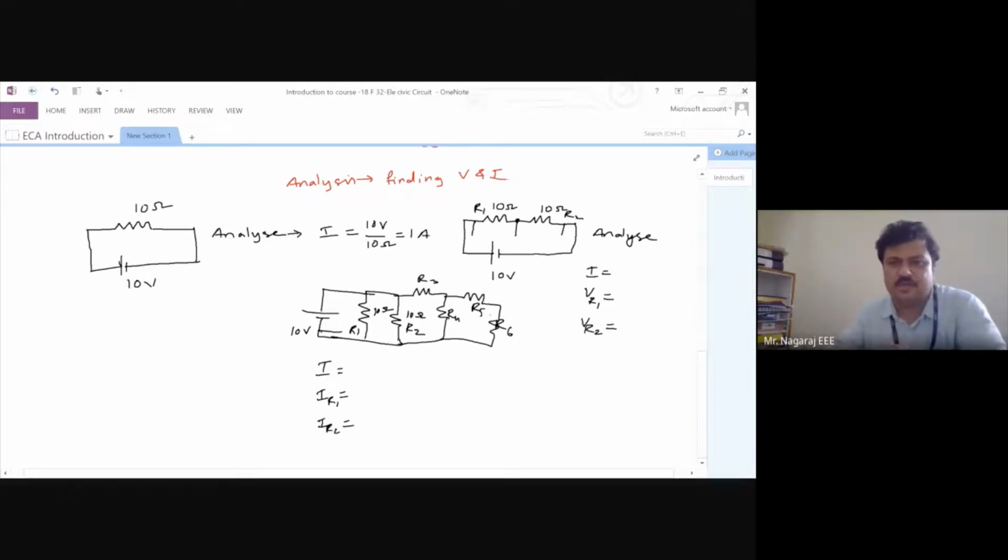Okay, the intention of taking all these things now is to say what is the scope of the subject. The scope of the subject is extremely vast because if I add one element here, R7, everything changes in every branch. So that becomes altogether a new circuit. So the scope of circuit is extremely vast and the entire electrical and electronic industry is standing on circuit analysis only. Because anything or whatever I want to build, at the base level, I have to analyze it.